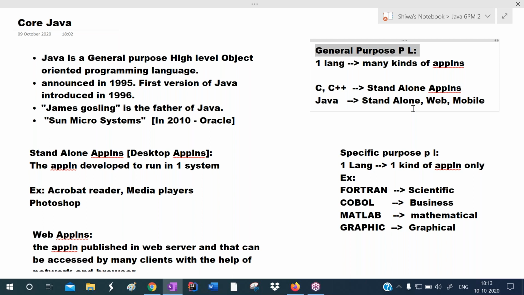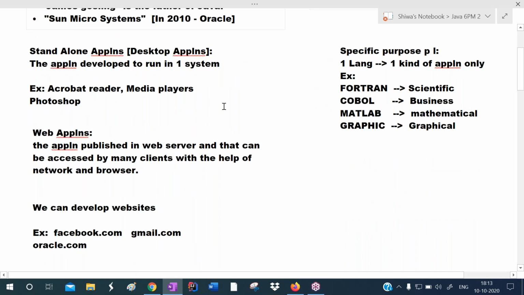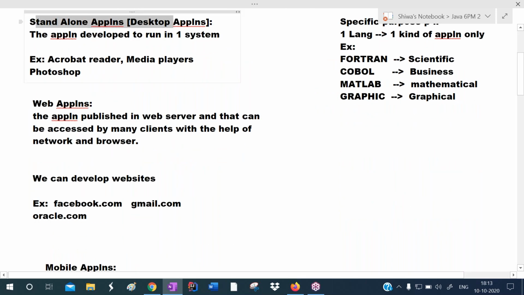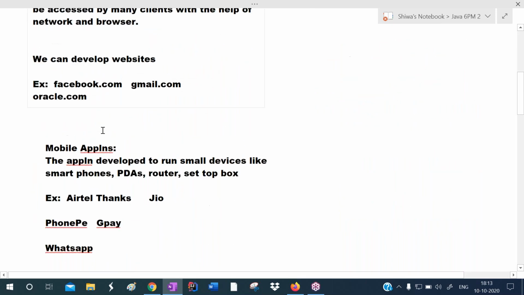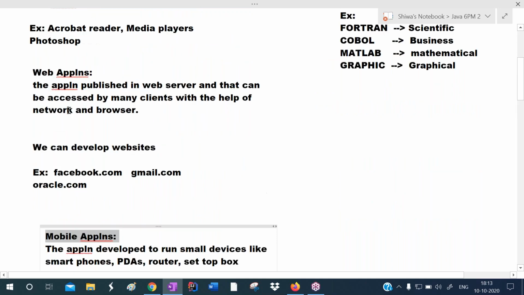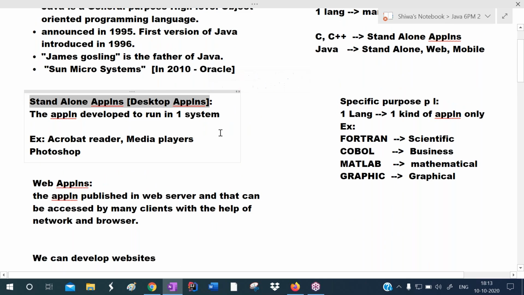General purpose programming language means using one language, we can develop many kinds of applications. Using Java, we can develop standalone applications, web applications, and mobile applications. Standalone applications are applications like media players, Acrobat Reader, Photoshop, Calculator, Notepad. Such types of applications are standalone applications.